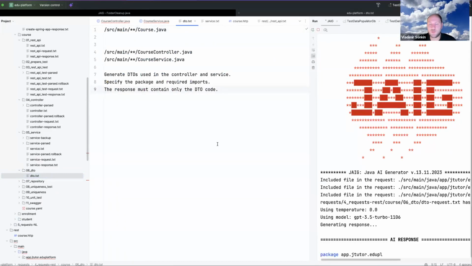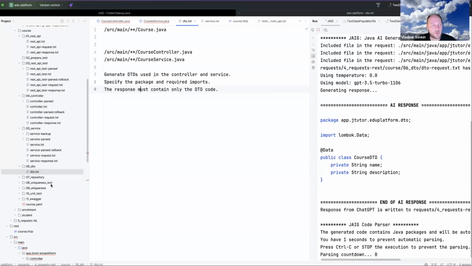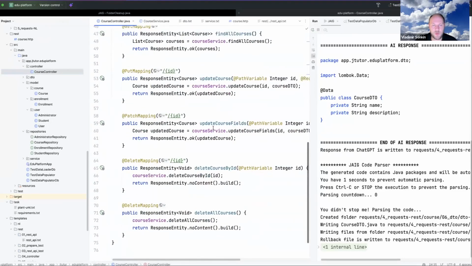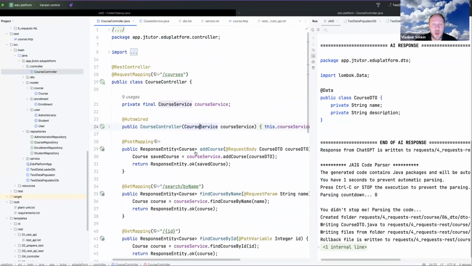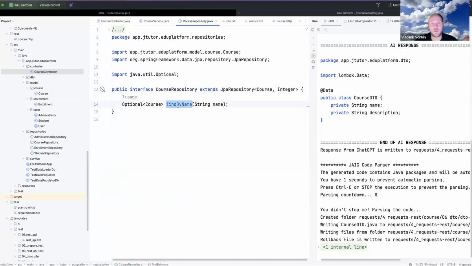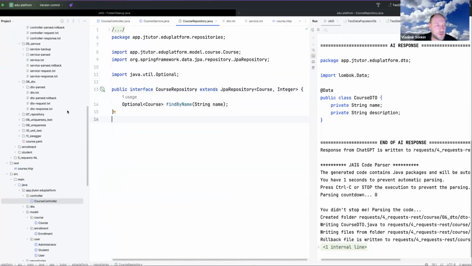Please generate DTO. Okay, DTO is generated, course DTO, and now we have all necessary components. We have the course controller, all problems resolved. We have the course service, also everything fine. And we have also the course repository which was updated. This method was added. Okay, that's good. We are able to skip this step because we do not need to update the repository.